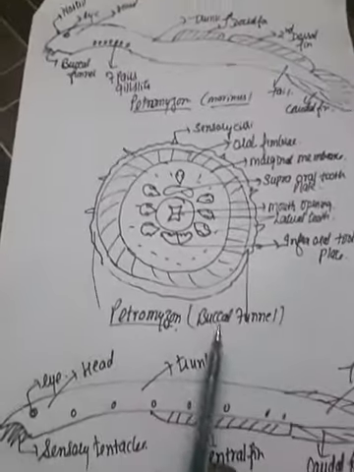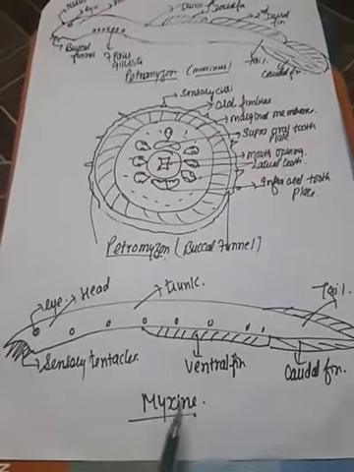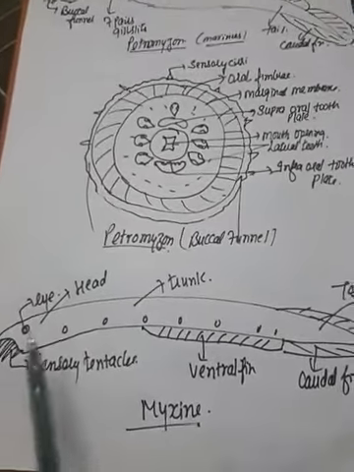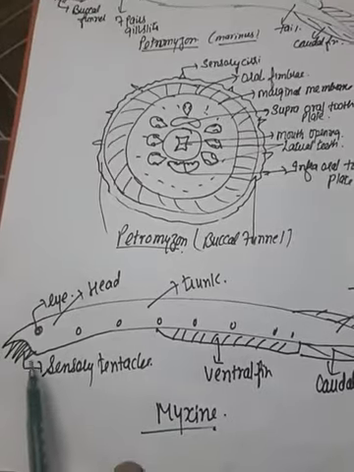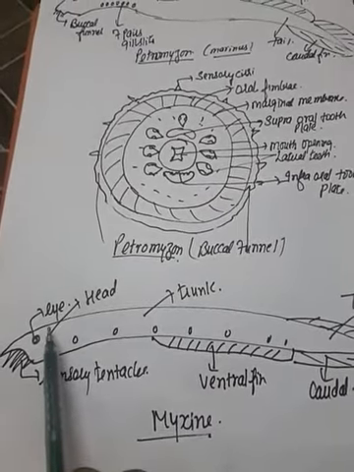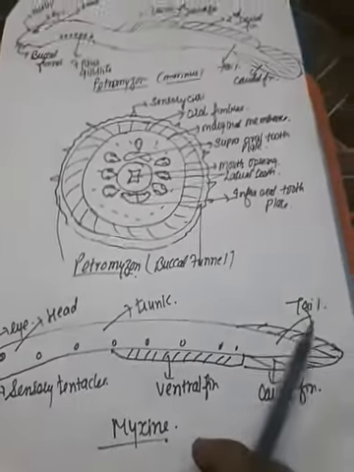The other order is Myxinoidea, which is represented by Myxine, and this fish is also termed hagfish. This fish is cylindrical in shape with sensory tentacles on the anterior part, with poorly developed eyes, and the body is divisible into head, trunk and tail.